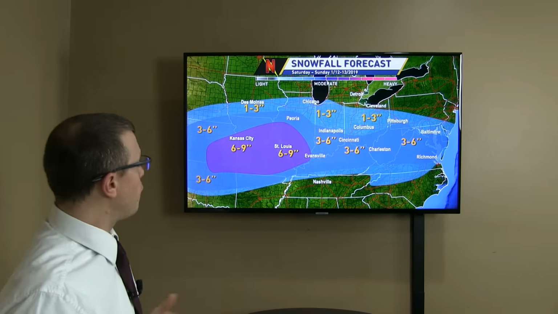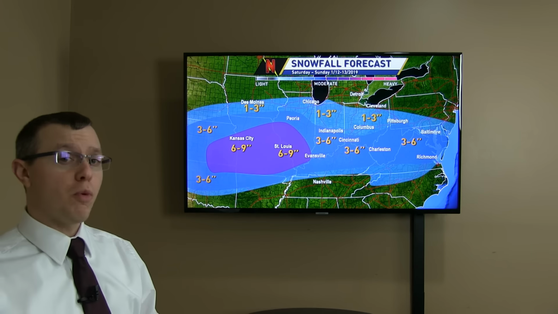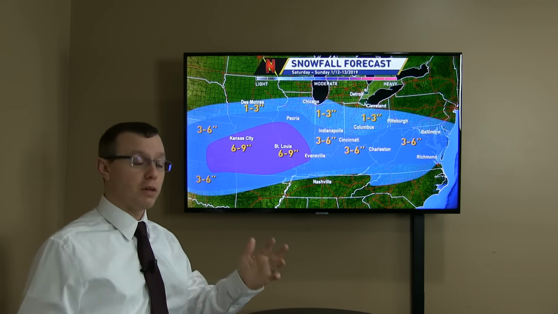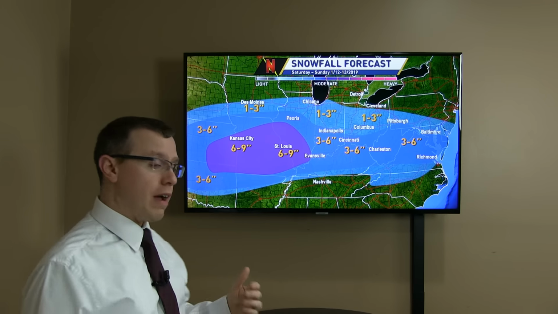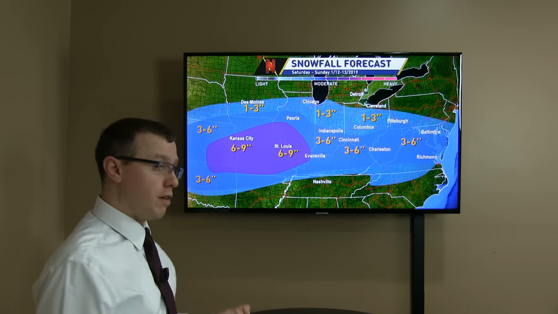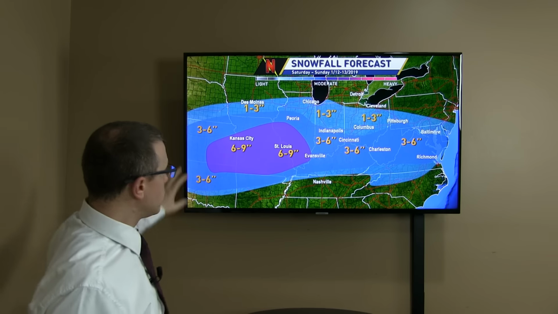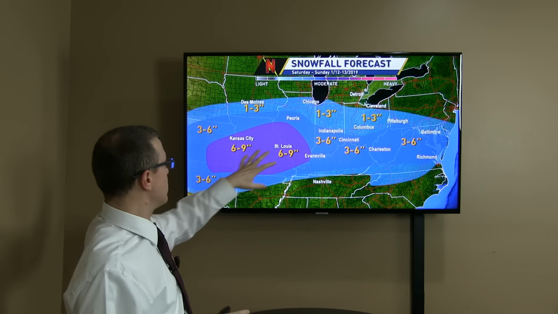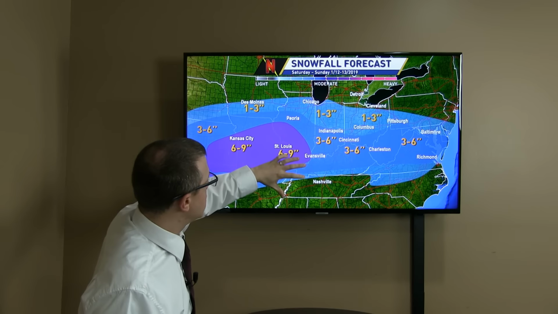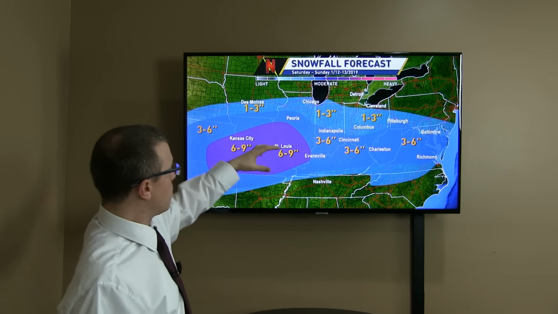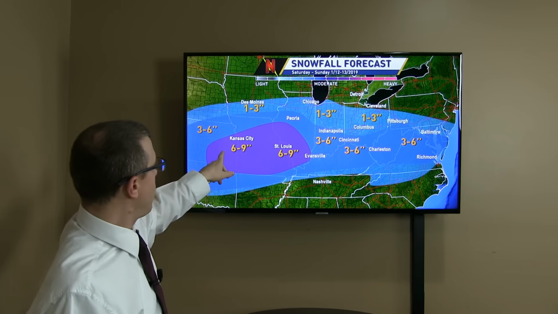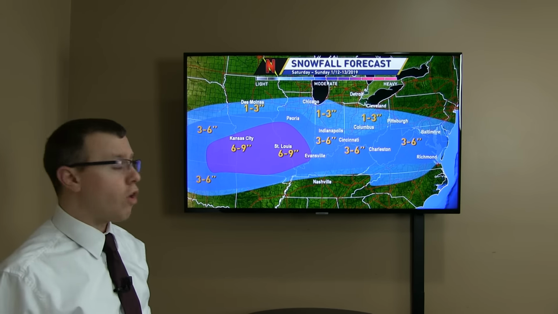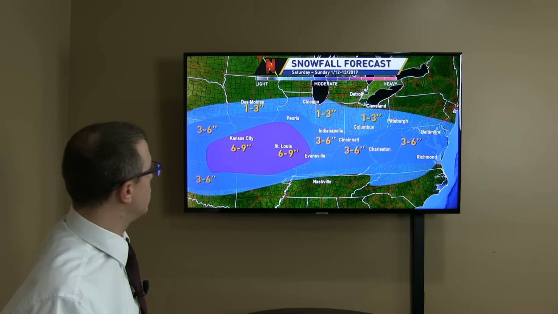So our forecast for this particular event at this point in time, you'll probably see very different ones out there depending on what model someone wants to follow. Ours we've put together after looking at several different models. The bullseye for the snow on all of them is pretty much across Missouri, Kansas City, St. Louis, 6 to 9 inches. That'll also get you into the western and southern portions of Illinois and as far west as eastern Kansas and even northeastern Oklahoma as well, 6 to 9 inches of snow.